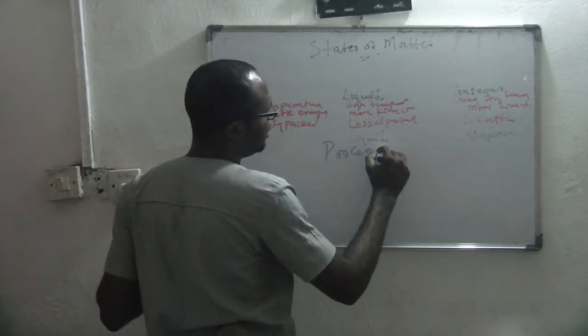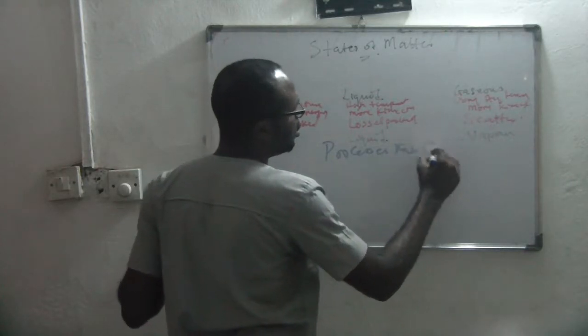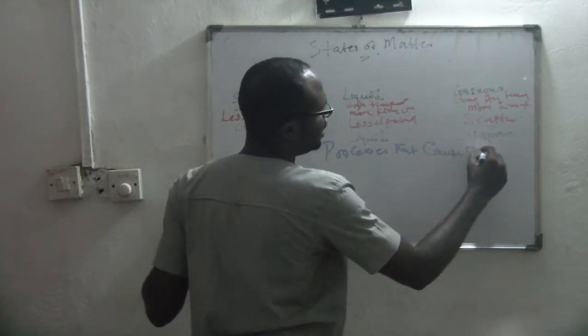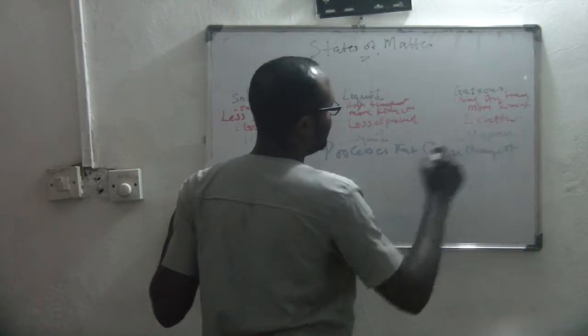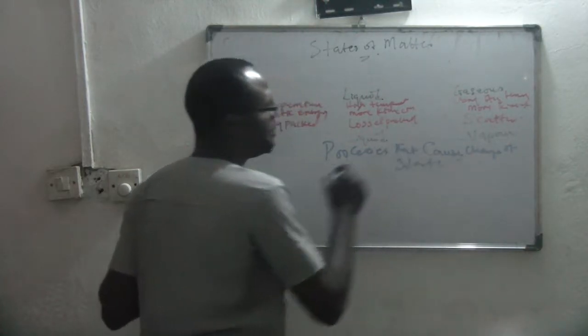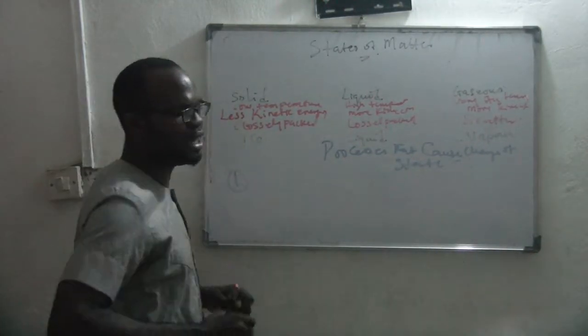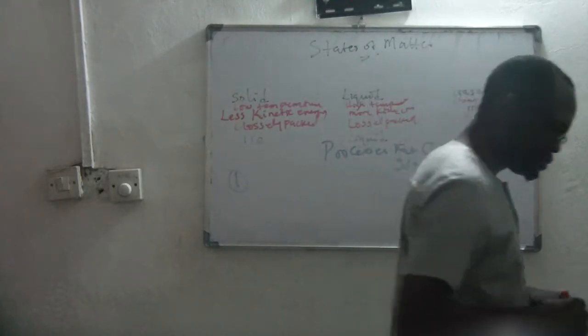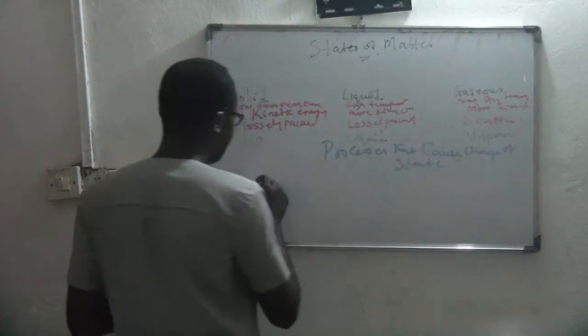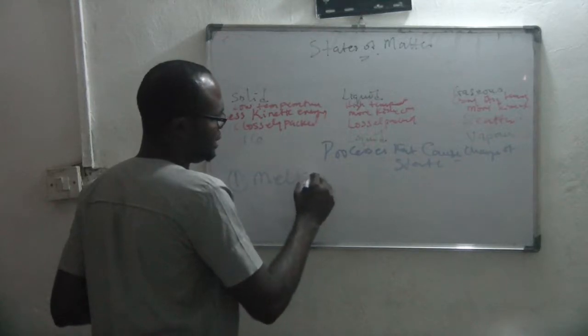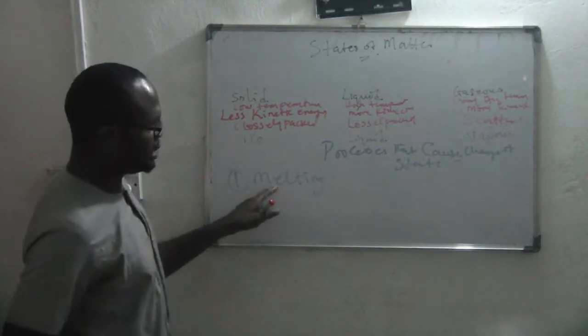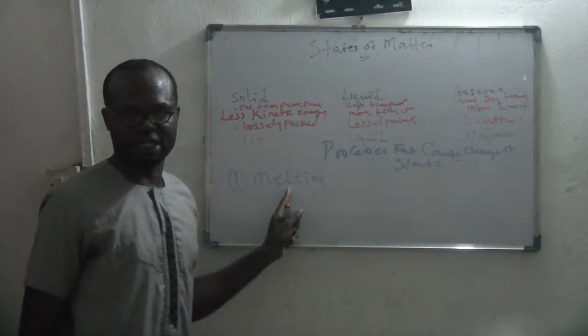Processes that do what? Cause change of state. Who can tell me the processes that cause change of state? Number one is what we call what? Melting. Melting causes change of state. Melting will cause the change of state from one state to the other state.